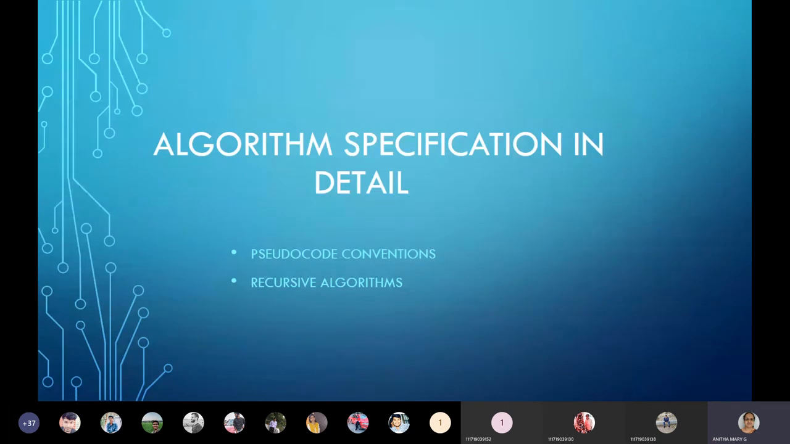Today's session is about algorithm specification in detail. Already we have studied the algorithm specification. I just told you the comments, how assignment operators and all are given. But in detail, again, I want to cover as per the textbook. Under this heading, algorithm specification, we have pseudo conventions and recursive algorithms. Make a note of this: pseudo conventions and recursive algorithms.